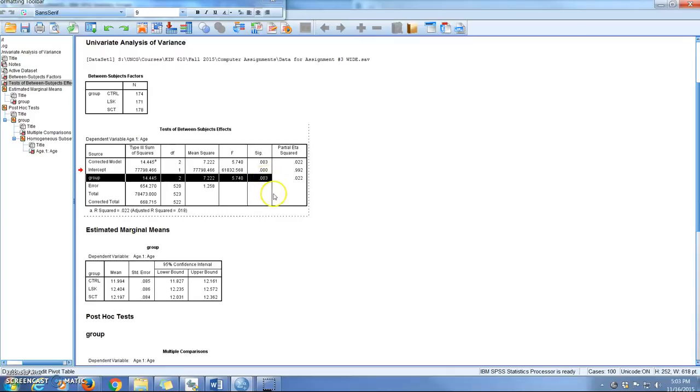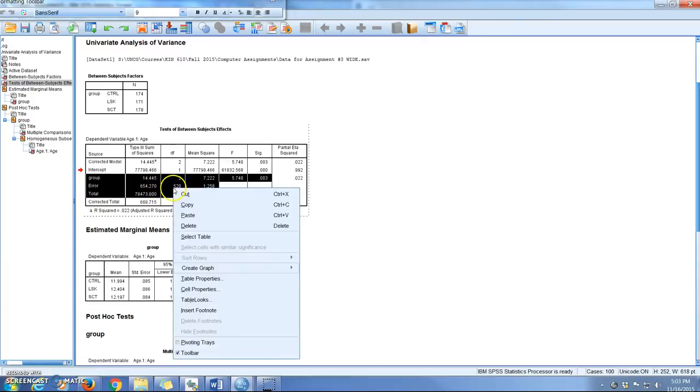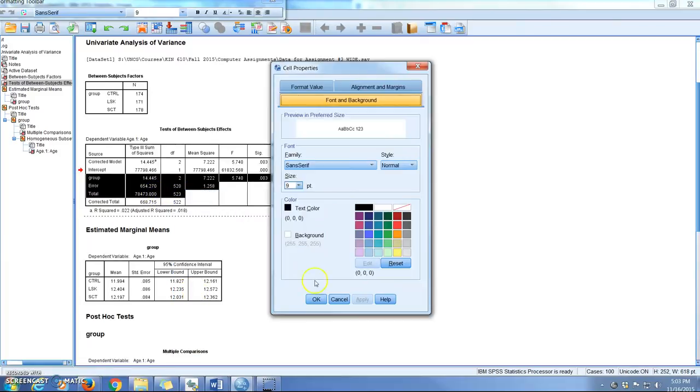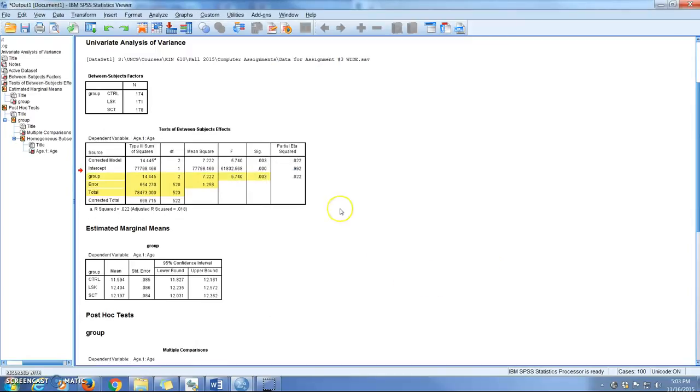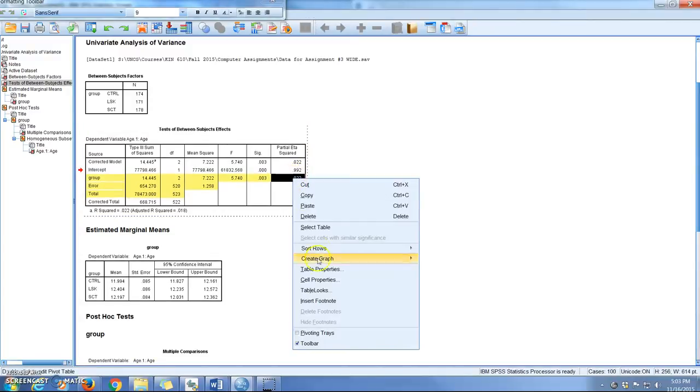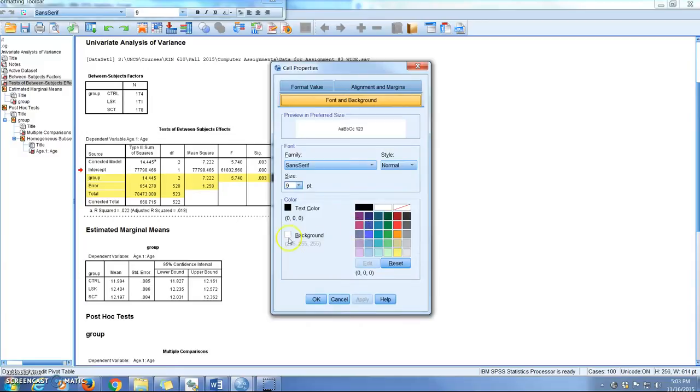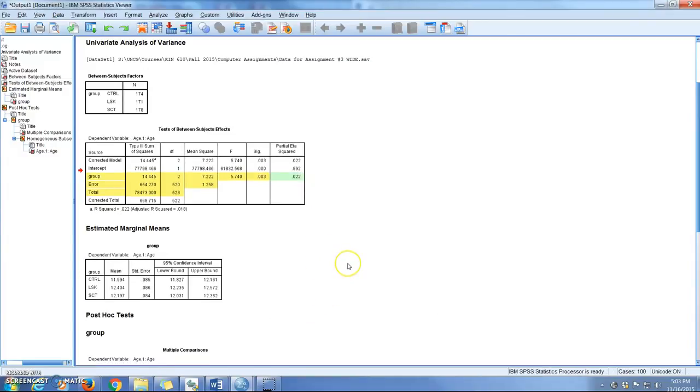Here's the significance, right? And then the other information that you'll need, if it was to look like a source table like we're used to looking at, would be these 3 rows of data right here. So I'm going to go ahead and highlight those in yellow so that you can see them. And this is what I'd like you to do on your homework assignments too, so I know you're looking in the right place. And then we also get the measure of effect size, and so I'll just highlight that in a different color so you can see it.